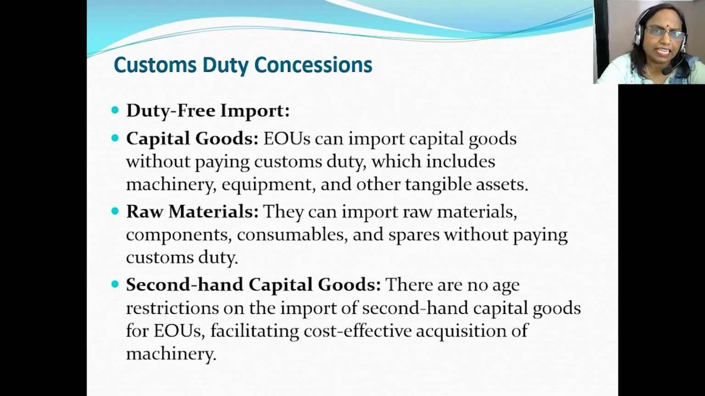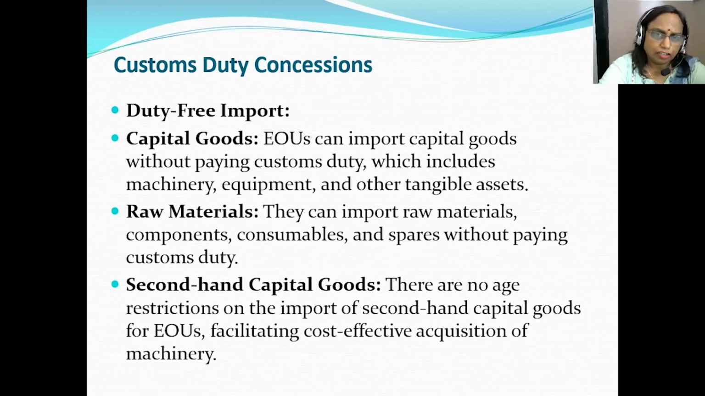Now the next is the customs duty concessions. The benefit received under this particular scheme by the EOUs includes duty-free import. In the case of capital goods, the EOUs can import capital goods without paying any customs duty, which includes machinery, equipment, and other tangible assets.